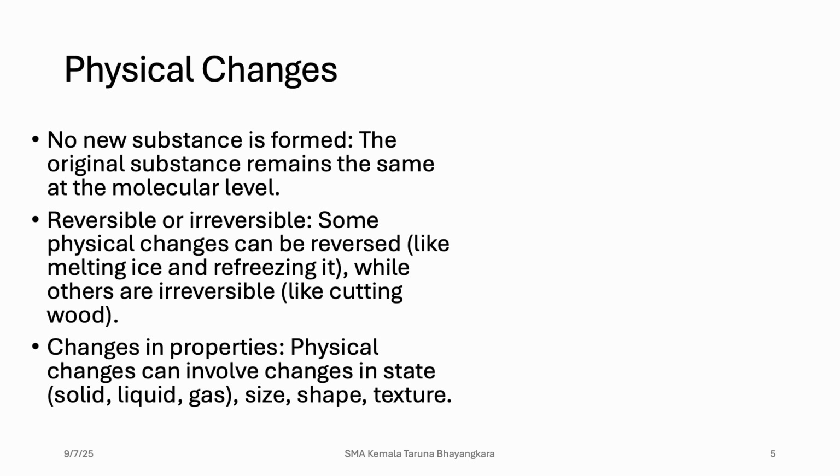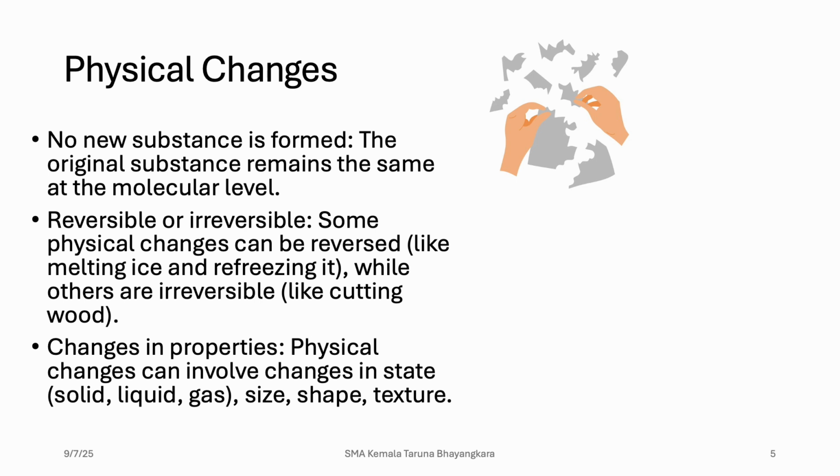All changes in properties, like changes in state, size, shape, or texture, usually belong to physical changes. I'll give you some examples. Tearing paper is counted as a physical change because when we are tearing it, there are no chemical bonds breaking in that process.